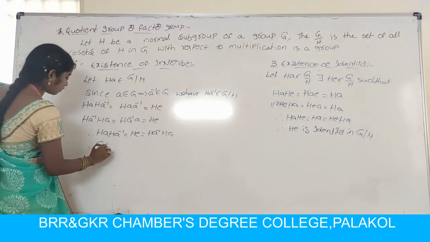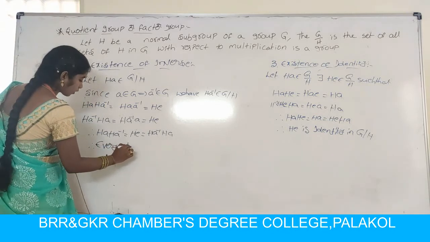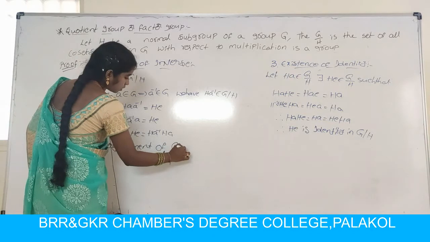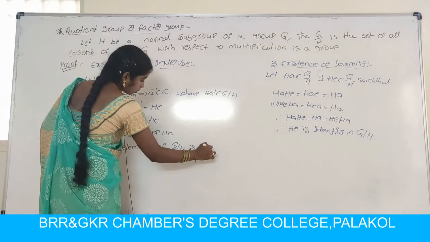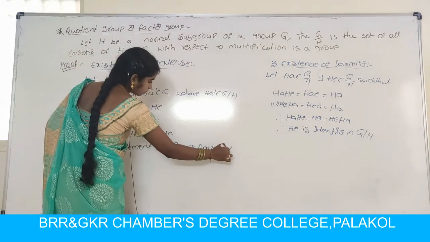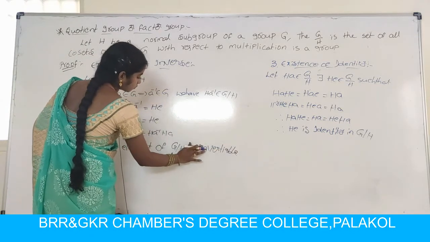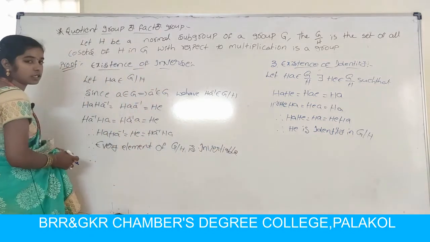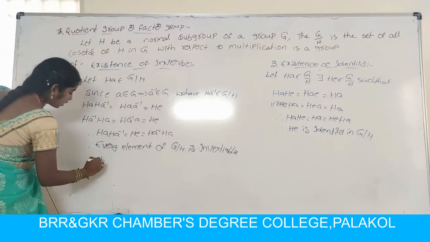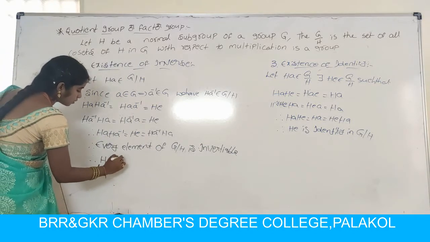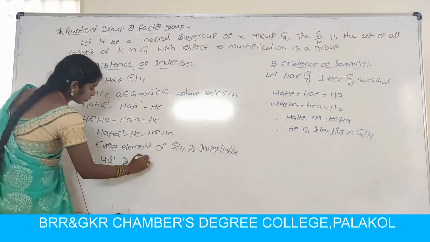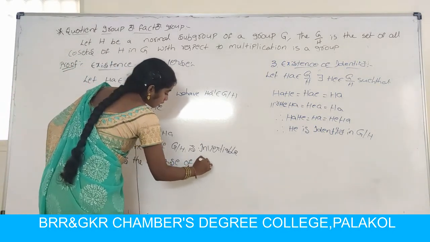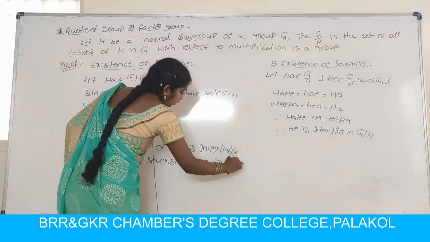So therefore HA inverse is the inverse of HA in G by H.